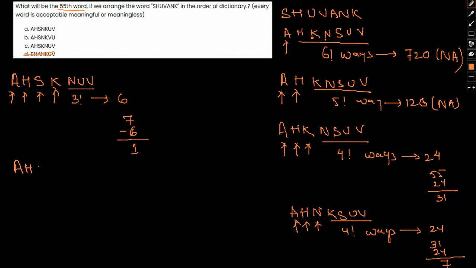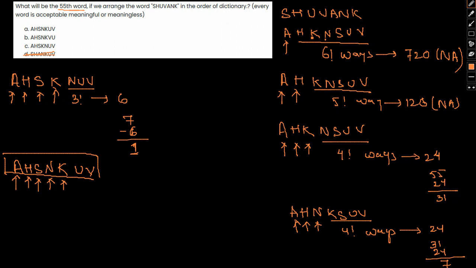A, H, S, let me take N here, and I'm fixing K, and finally U and V. So this will be the final order, because after K's arrangement we still have one left, and therefore we have replaced K with N.